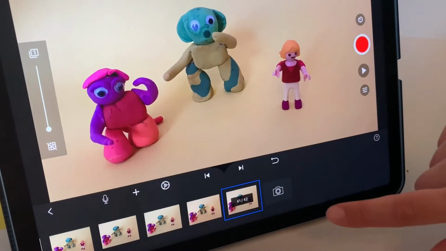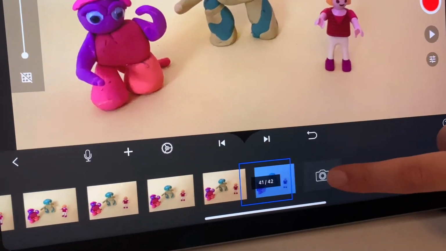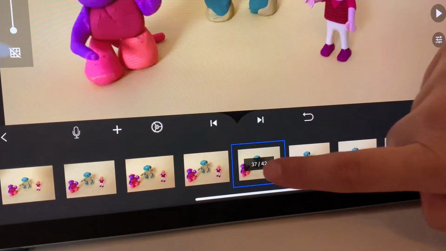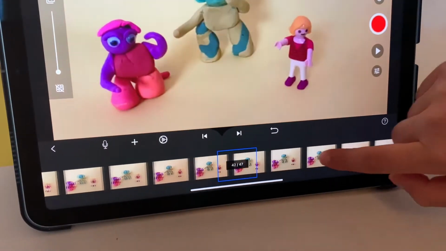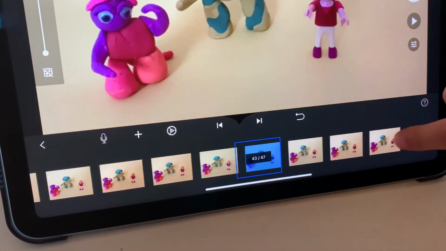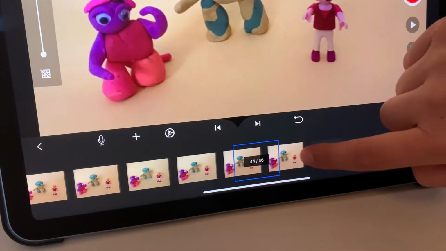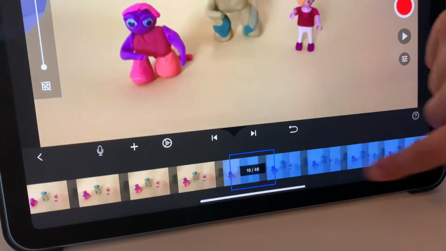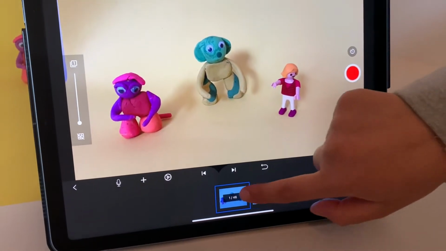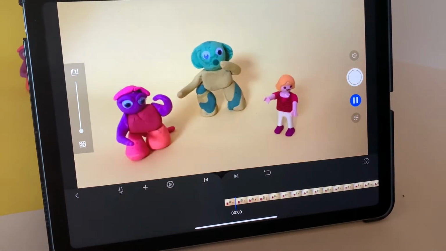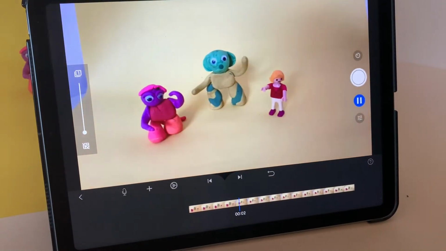The select function is also great when you like to copy and paste. We would use copy and paste when we want to repeat an action without taking so many pictures, for example, waving a hand. Look at my pictures. They have doubled now. We can also select all of the frames and reverse it. This means your film will play backwards, and if you had a waving hand at the end, it would start.